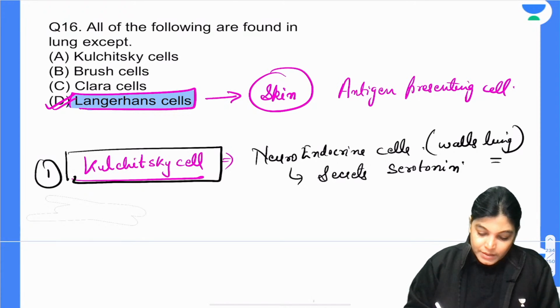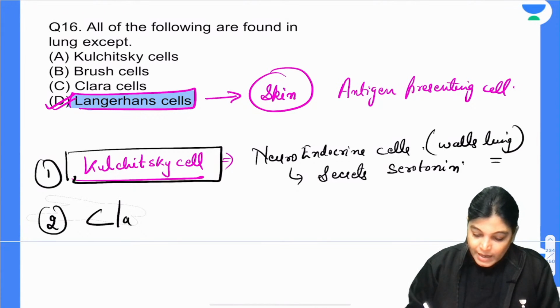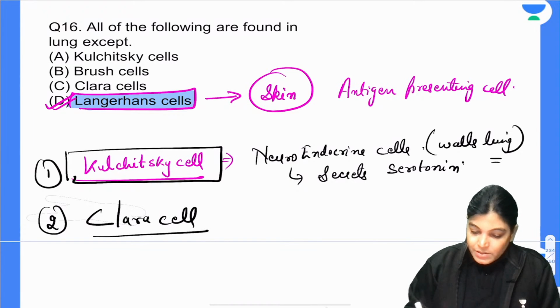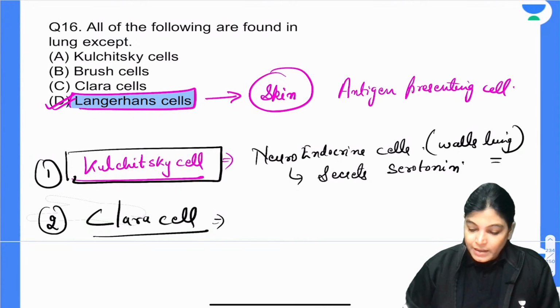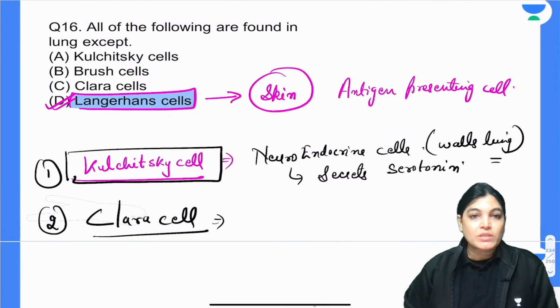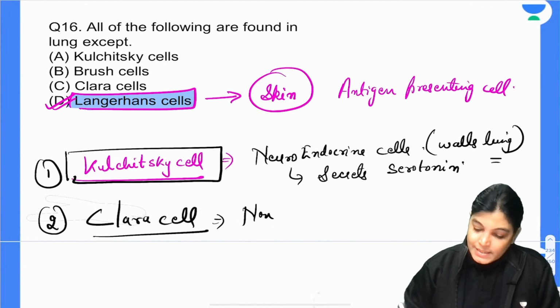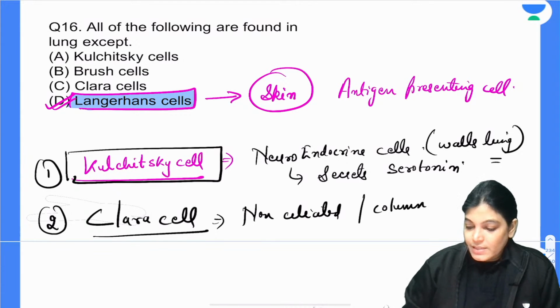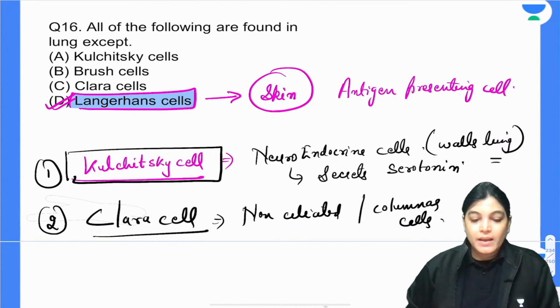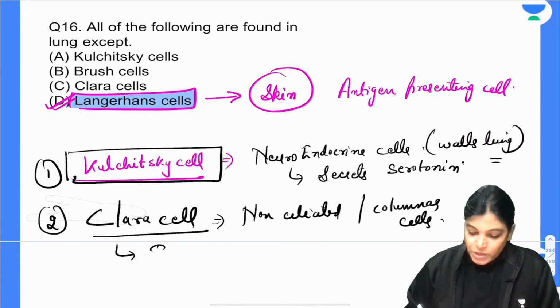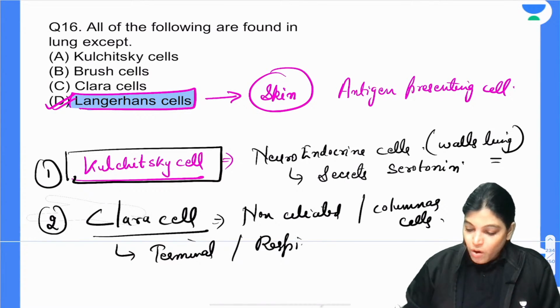The other option given is Clara cells, which are also found in the lung. To be more specific, Clara cells are non-ciliated columnar cells, found in the terminal or respiratory bronchioles.